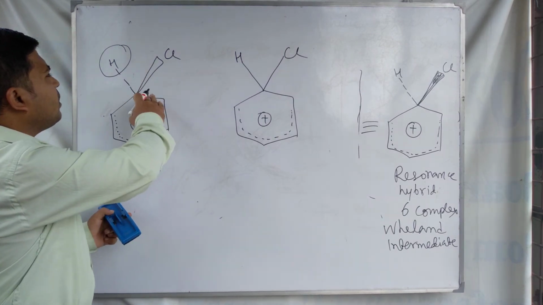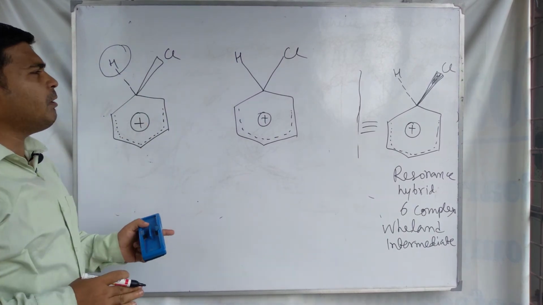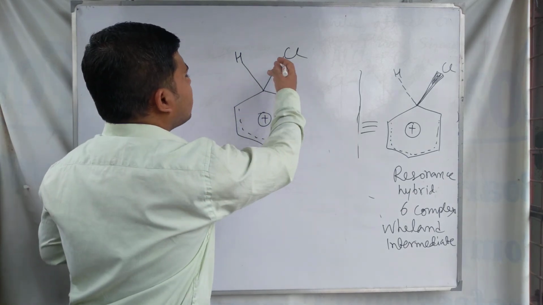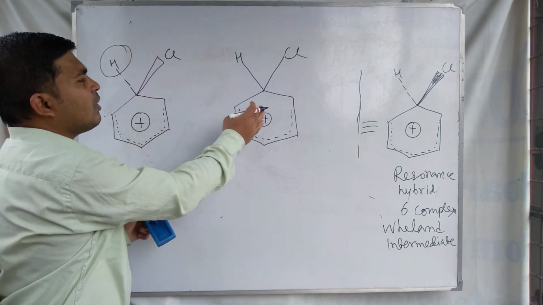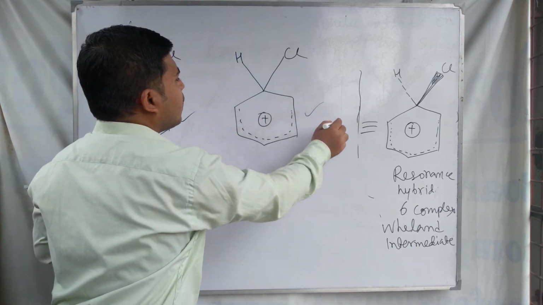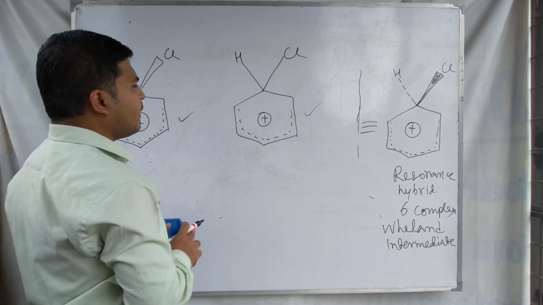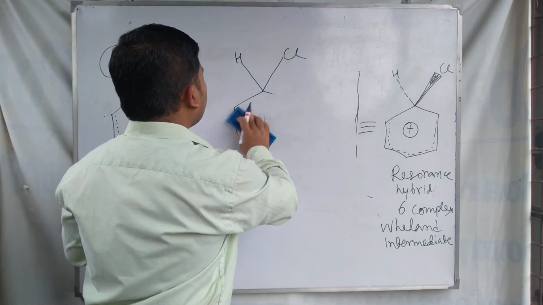I am just showing that this bond is above the plane and this bond is below the plane of the paper, but you can draw the structure like this or like this, both structures are the same and represent the same thing, so there is no problem.